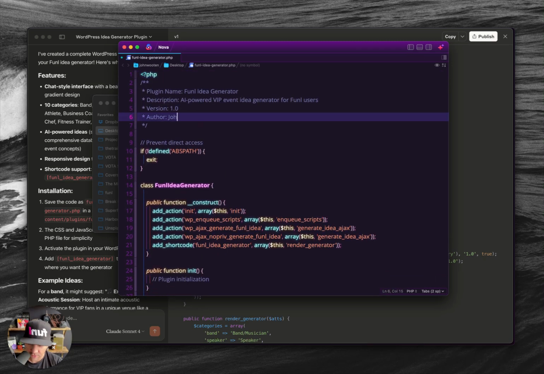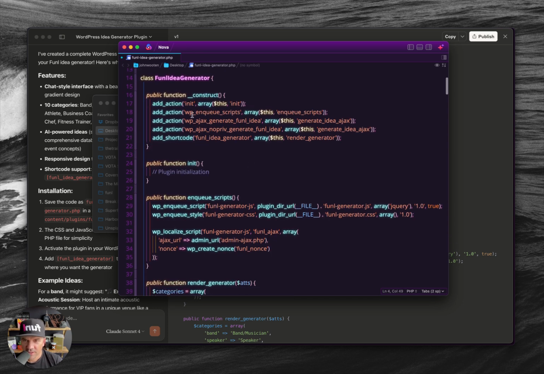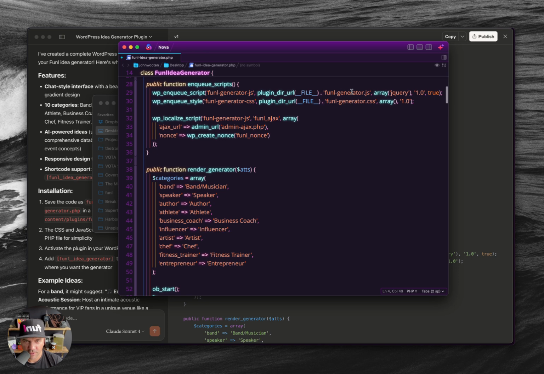I'll say John Wooten and Claude AI. This name, AI-powered VIP generator for funnel. Well, it's not going to be "A," it's just going to be "a." Let's just call it a VIP event generator for funnel. That's fine. 1.0. And it's just calling some things from WordPress, Ajax, whatever stuff like that. Down here, it's grabbing a JS file and the CSS file that we're about to make.